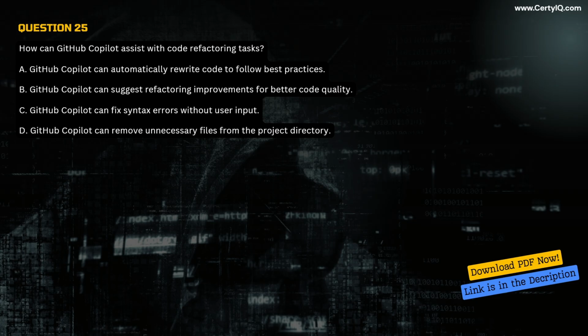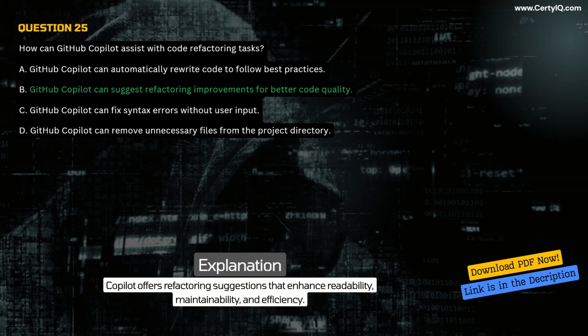D. GitHub Copilot can remove unnecessary files from the project directory. Correct answer B. GitHub Copilot can suggest refactoring improvements for better code quality. Explanation. Copilot offers refactoring suggestions that enhance readability, maintainability, and efficiency.